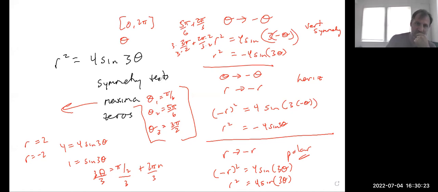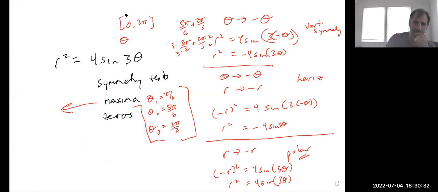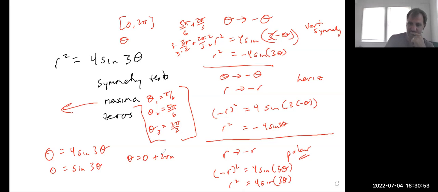All right, zeros. When do we get 0? Well, that's just setting r equal to 0. Okay, so we've got 0 equals 4 sine 3 theta. So basically, when does sine 3 theta equal 0, which happens in a couple of places. We got theta equals 0 plus 2 pi n. Actually, this happens every, well, right.